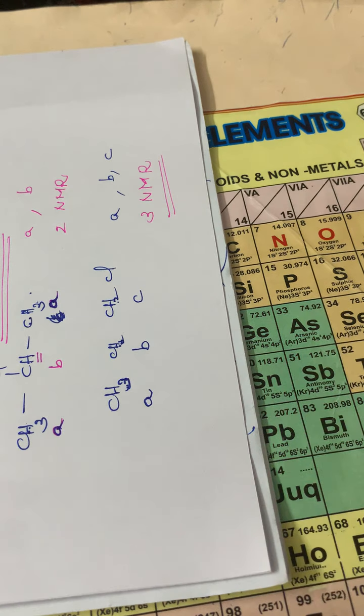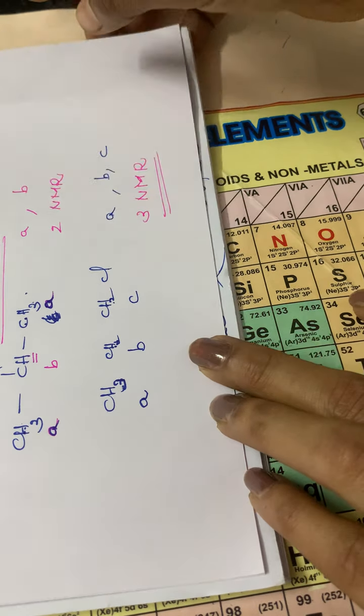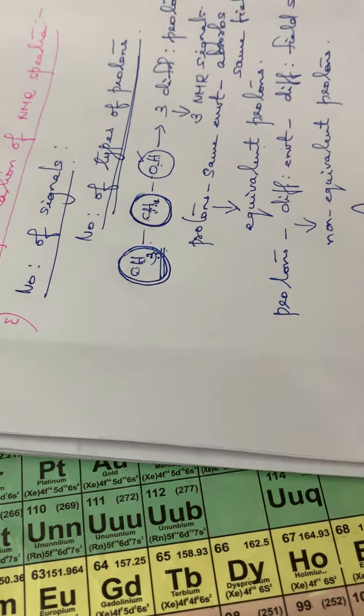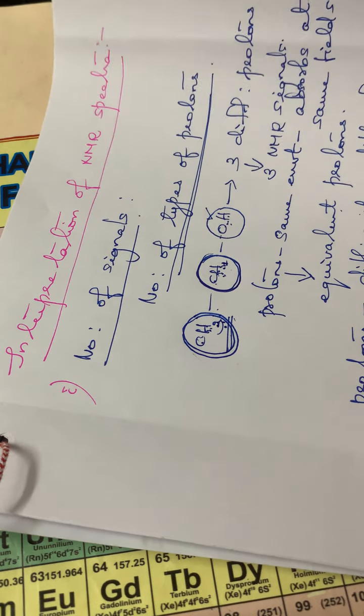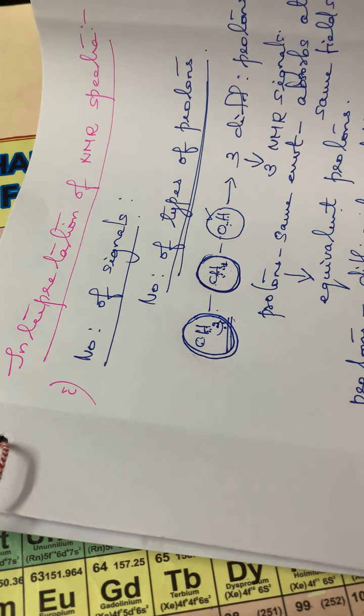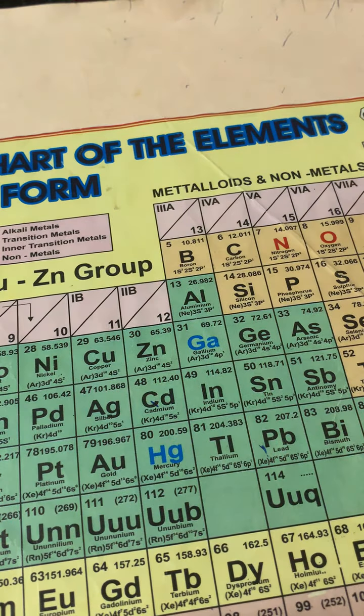Okay, so this is how you have to determine the signals; from the number of signals we can locate the number of types of protons. Okay, this is the first case of interpretation of NMR spectra, that is the number of signals. Then coming to the next one, that is the position of signals or chemical shift.